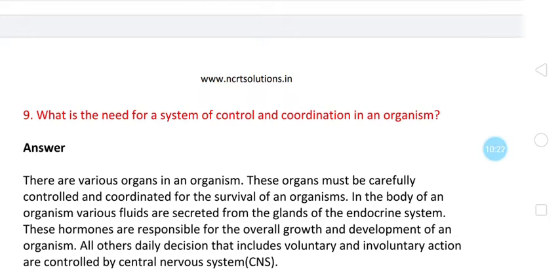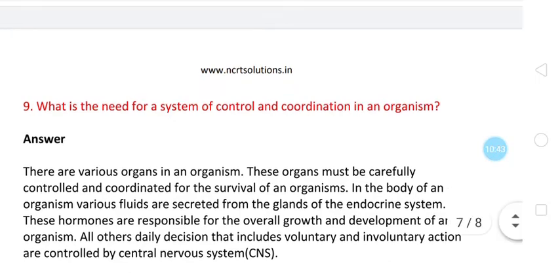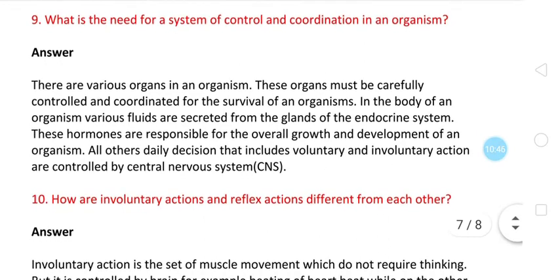But in a multicellular organism, all the cells are not exposed to the environmental conditions. So what changes are taking place in the environment outside should be notified to the inner parts of the body, that is tissue or cell.